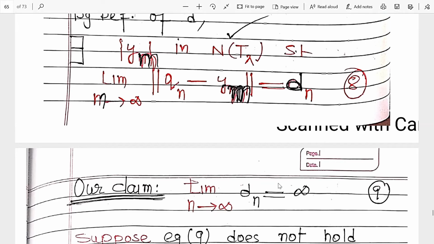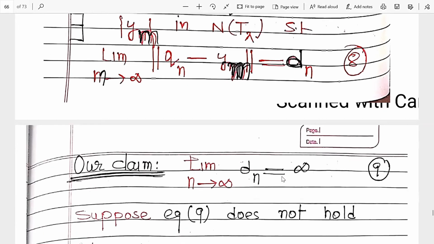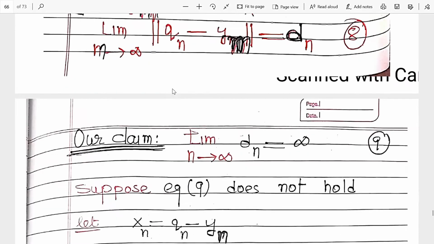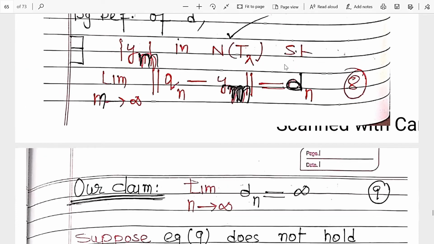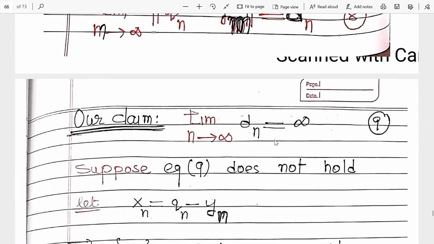If this is equal to dn, then this value approaches dn, and if it is n, it again approaches dn, because m approaches infinity. Now, our claim is that dn does not converge; it converges to infinity. This is not a convergent sequence.